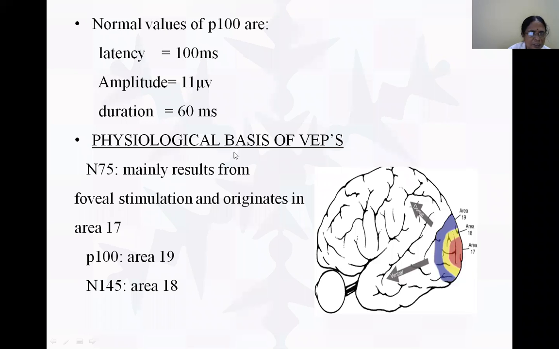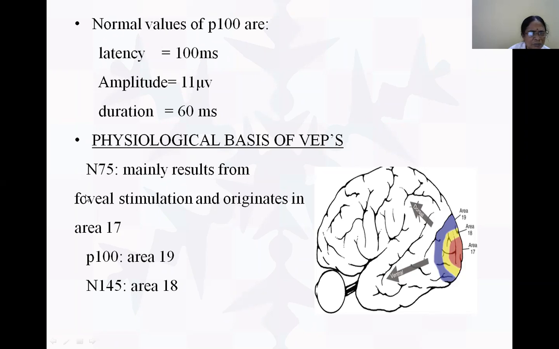That is, from which area these visually evoked potentials arise. That is the result we want to know: from where we are getting this visually evoked response. We have put electrodes in different areas of the cortex.